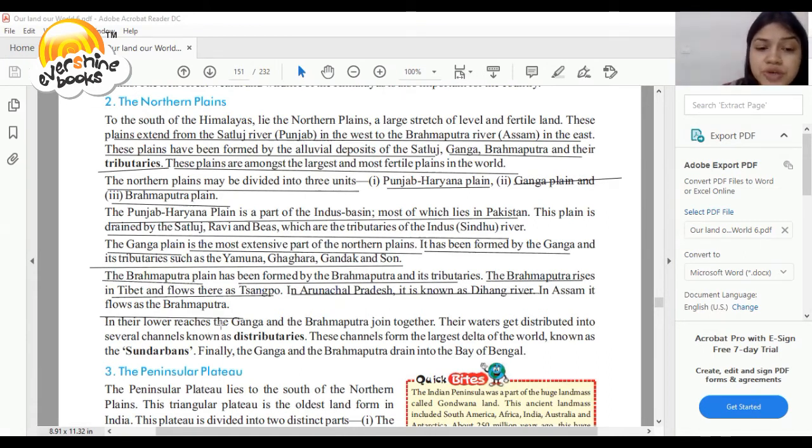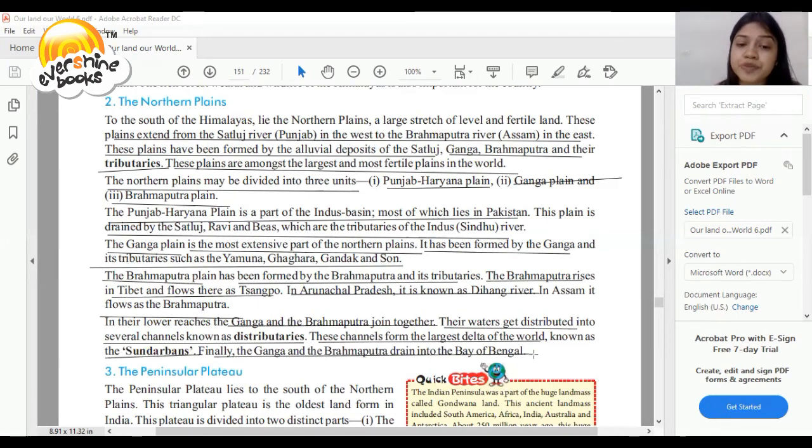So, dear student, Ganga and Brahmaputra join together. Their water gets distributed into several channels known as distributaries. तो जो गंगा और ब्रह्मपुत्र नदी है वो एक साथ मिलकर चलती है और जो उनका डिस्ट्रीब्यूशन है वो क्या कहलाता है? डिस्ट्रीब्यूटरीज कहलाता है. So these channels form the largest delta of the world known as Sundarbans. Finally, Ganga and Brahmaputra drain into the Bay of Bengal.